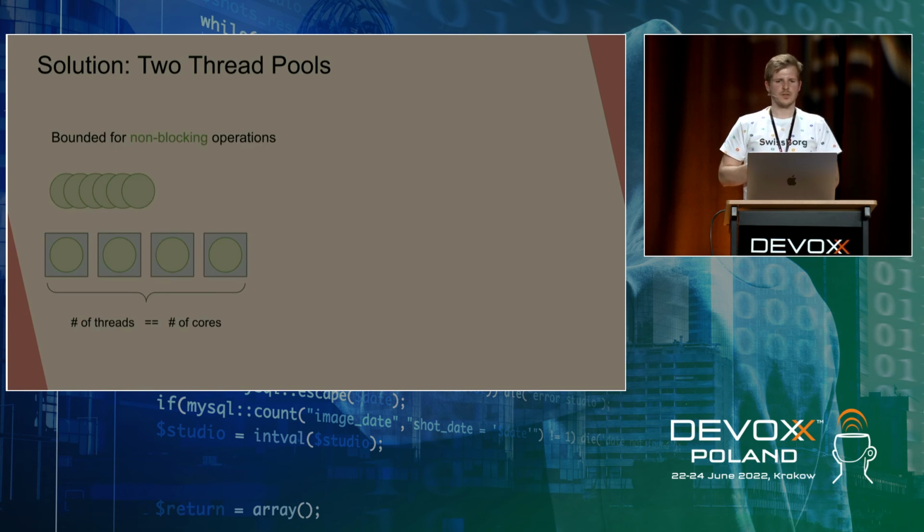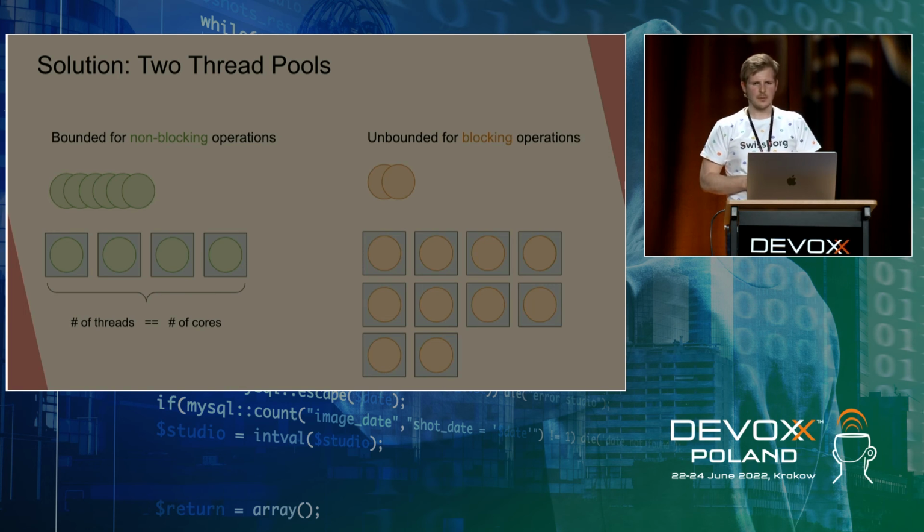We can create 2 separate thread pools. One that will be limited in number of threads and will be dedicated only for non-blocking operations. And here the number of threads should be the number of cores on the machine. And look, it won't grow, it won't shrink, and those threads will typically be executing all the time on CPU cores, and the context switching will be limited because we'll have the number of threads equal to the number of cores. And we should have another thread pool that can be unbounded, so it may grow.